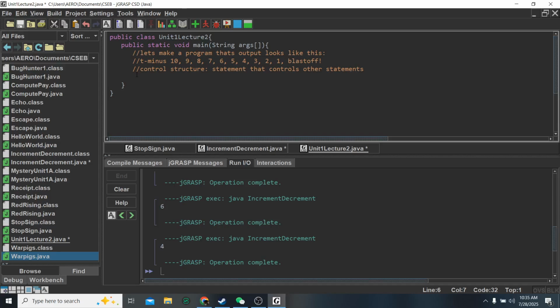So, those of you who have done Pirate, this might look familiar. This is how we do a block comment in Java. So anything between these asterisks is now a comment.